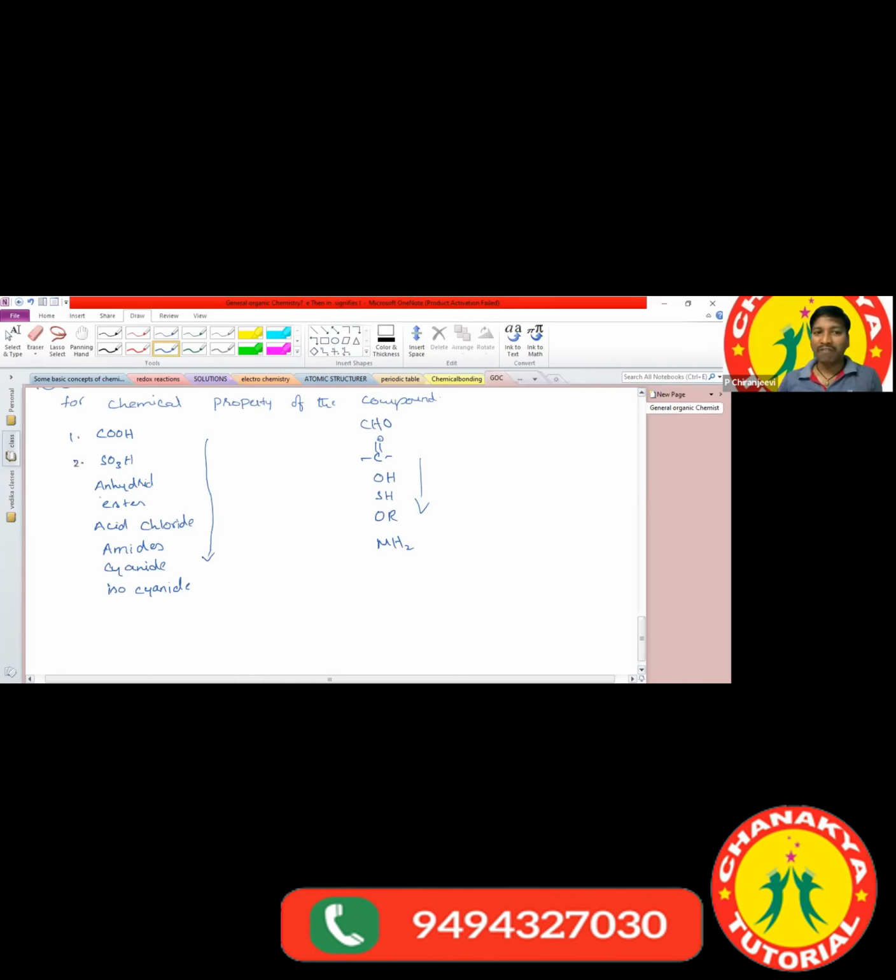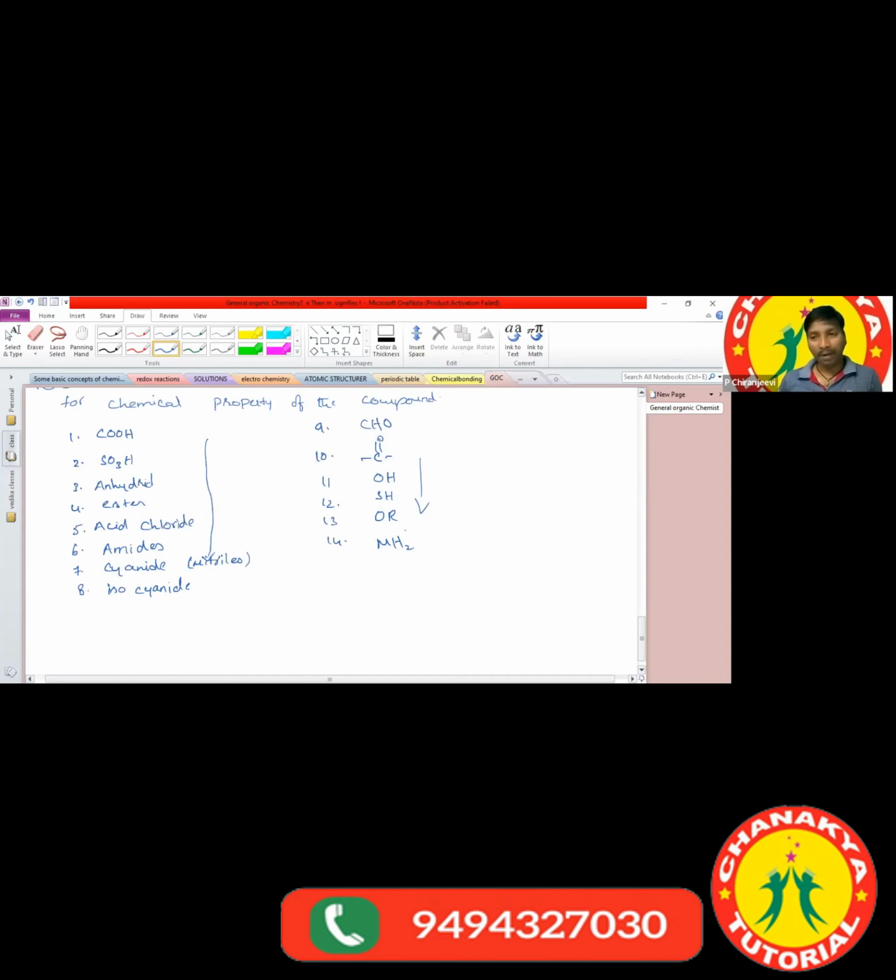Carboxylic acid. Second one, sulfonic acid. Third one, anhydride. Fourth one, ester. Fifth one, acid chlorides. Sixth one, acid amides. Seventh one, cyanides, which we can also call nitriles. Eighth one is isocyanides. Ninth one is aldehyde. 10th one is ketone. 11th one is alcohol. 12th one is thioalcohol. 13th one is ether. 14th one is amine.